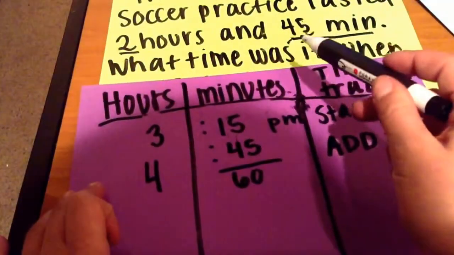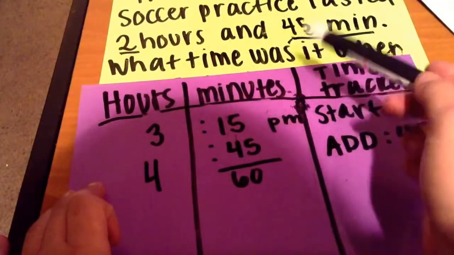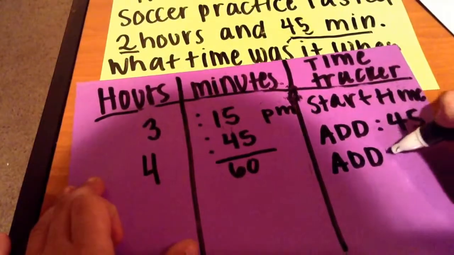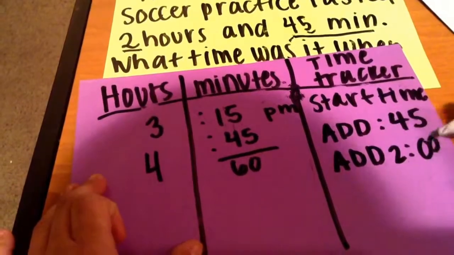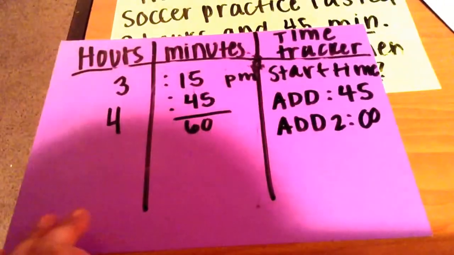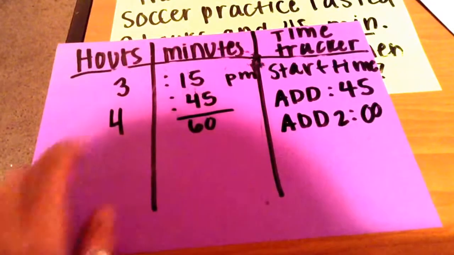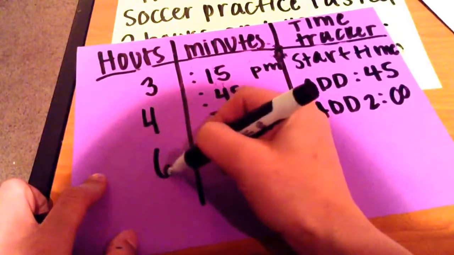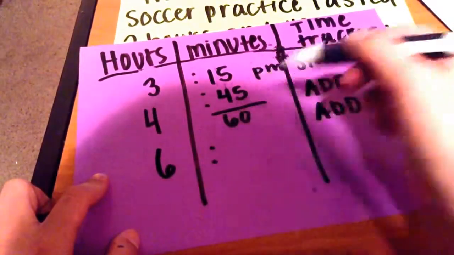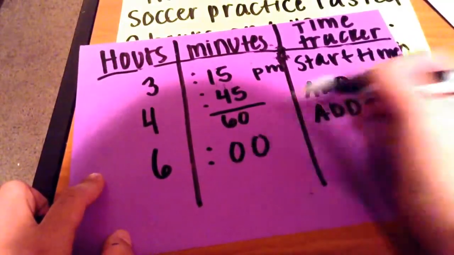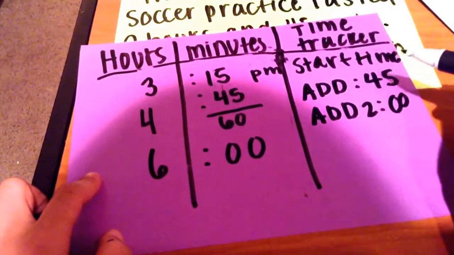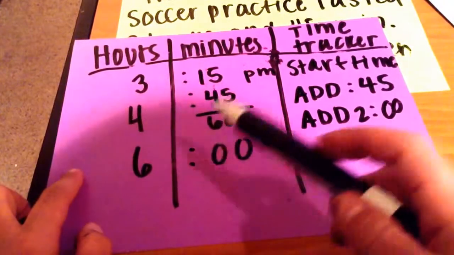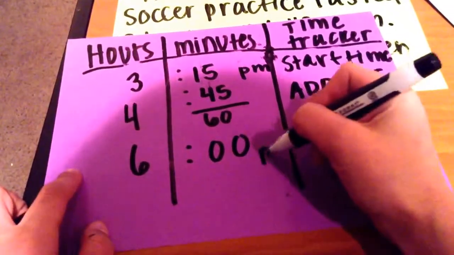We used the 45 minutes, and now we're going to use the 2 hours that are left. So we'll add 2 hours. Okay, so 2 hours plus the 4 hours we already have. 2 plus 4 is 6. We have 0 minutes left, so we can go ahead and put our 0, which means that practice ended at 6. Was it 6 a.m. or p.m.? That's right, it was 6 p.m.